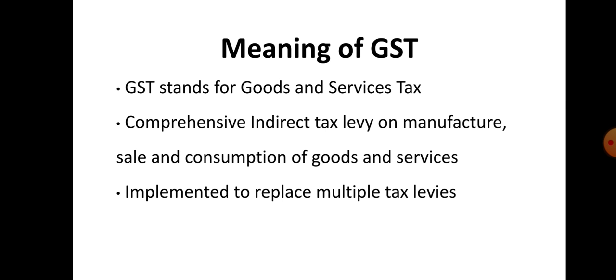So the Goods and Service Tax means a tax on the supply of goods or services or both, except the taxes on the supply of alcoholic liquor for human consumption. This comes under Article 366 12A of the Constitution of India. In other words, GST is a comprehensive tax levied on manufacture, sale, and consumption of goods and services. GST is mainly implemented to replace the multiple taxes on the goods and services which were there in the earlier indirect tax system.